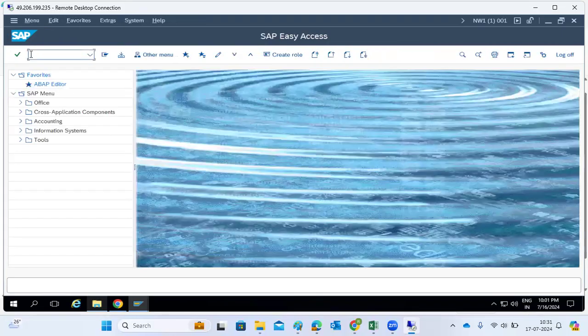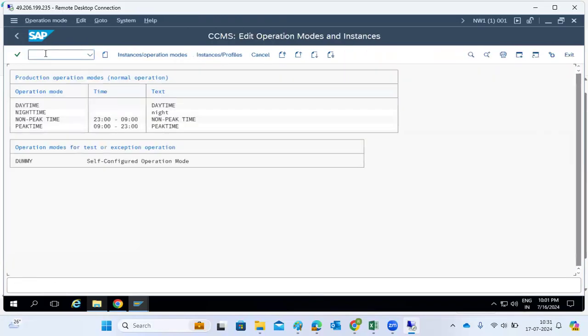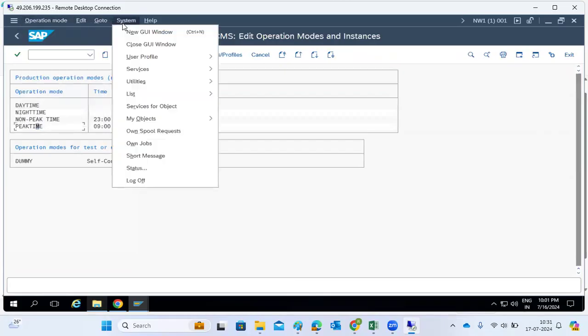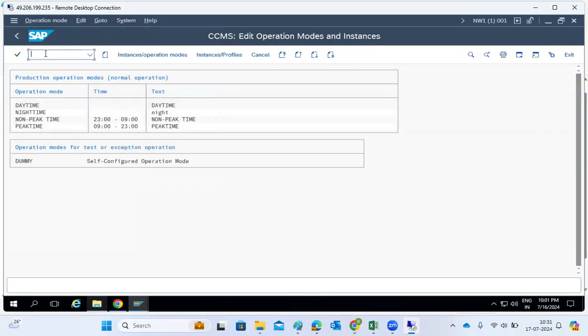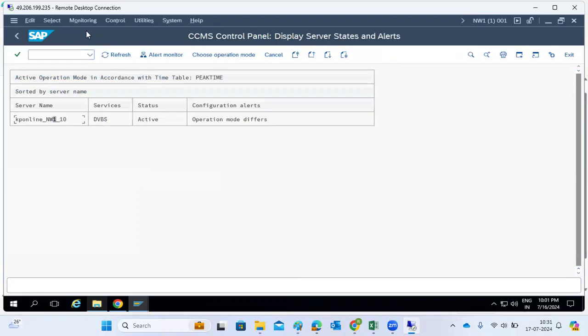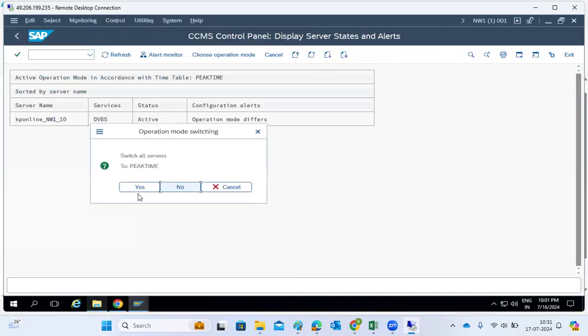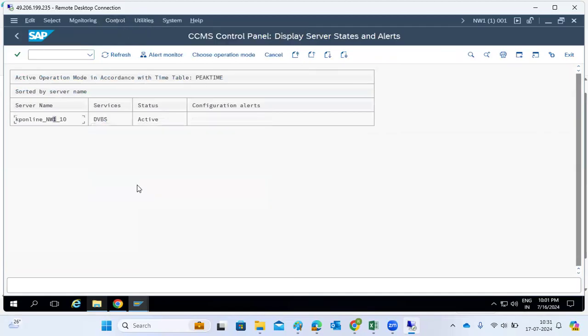Suppose you want an immediate effect here, then go to RZ04. There is a manual switch option; manually we can also switch it. I think it's RZ03. RZ03. So select this one, Control, Switch Operation Modes, then peak hours, then switch it here. Then refresh, and it will change accordingly.